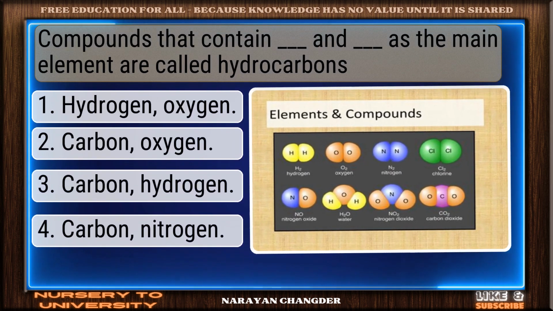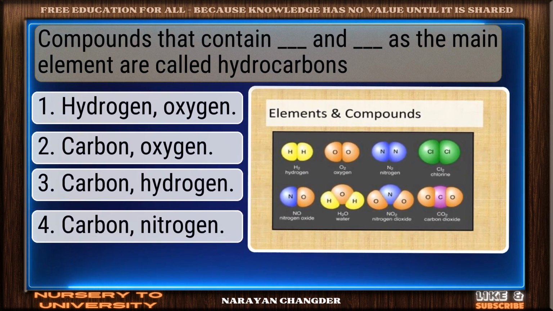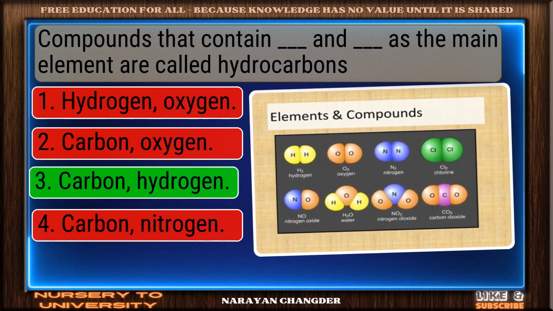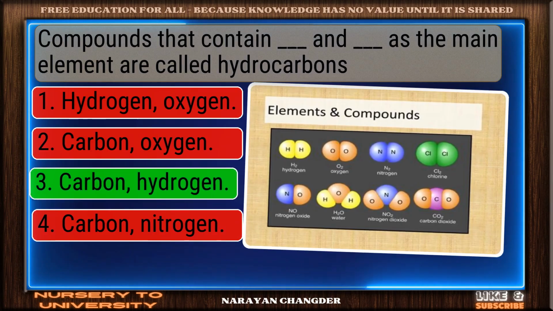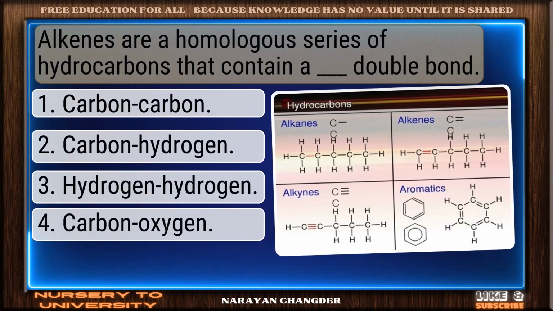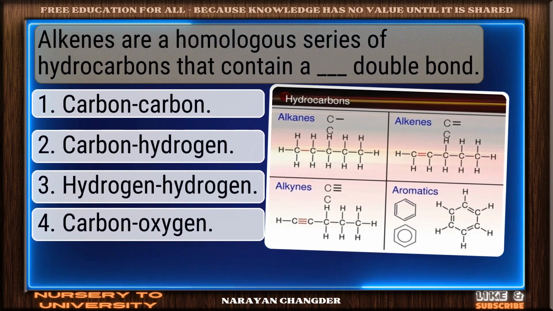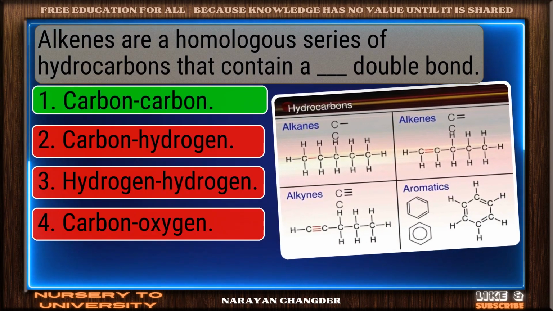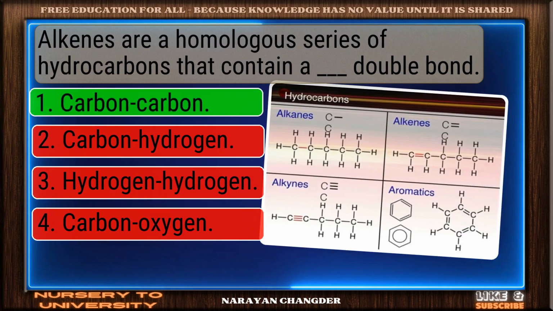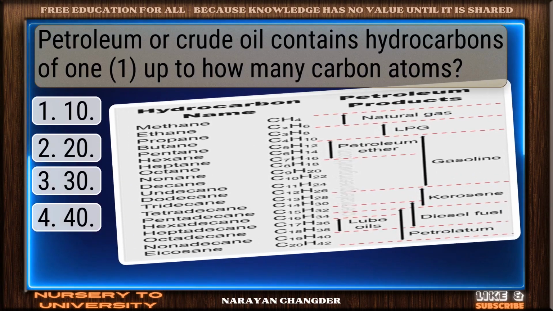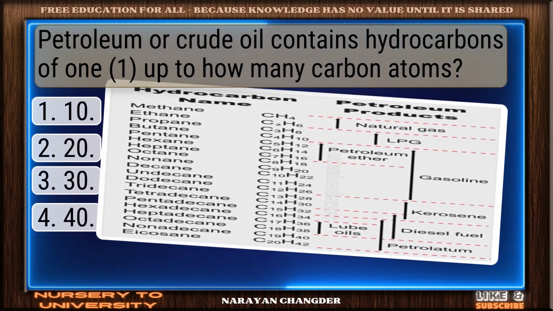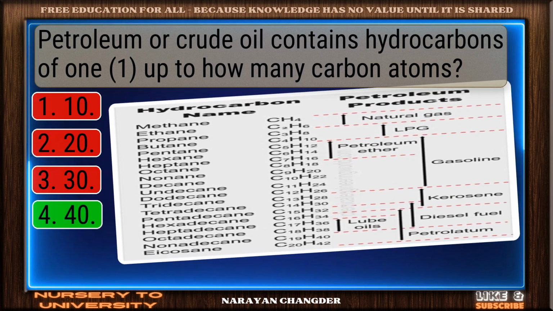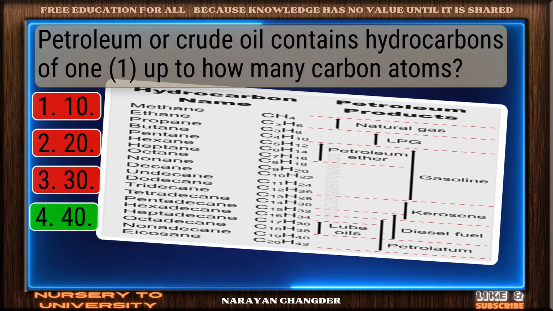Compounds that contain dash and dash as the main element are called hydrocarbons. Correct response. Carbon, hydrogen is the most accurate answer. Alkenes are a homologous series of hydrocarbons that contain a dash double bond. Nicely done. Carbon-carbon is a solid answer. Petroleum or crude oil contains hydrocarbons of 1 up to how many carbon atoms? You chose 40, and it is correct.